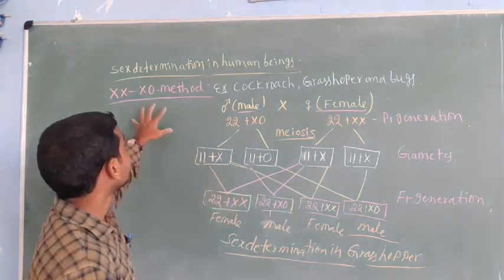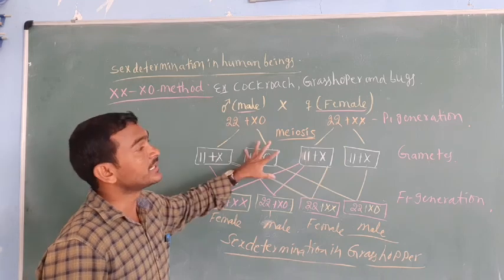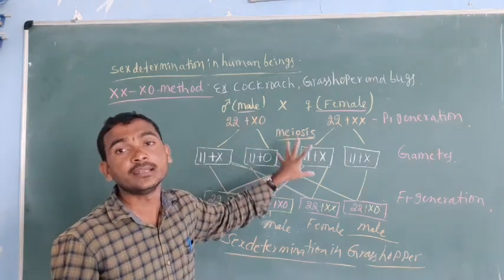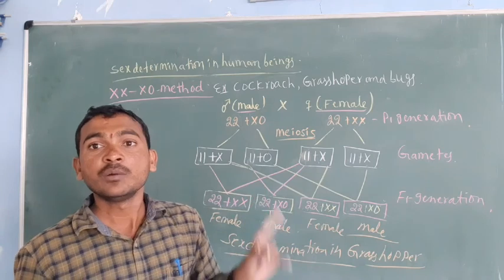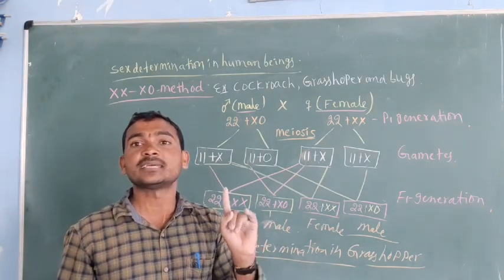This is about the XO method. In this also there is male heterogamety, with both XY and XO.